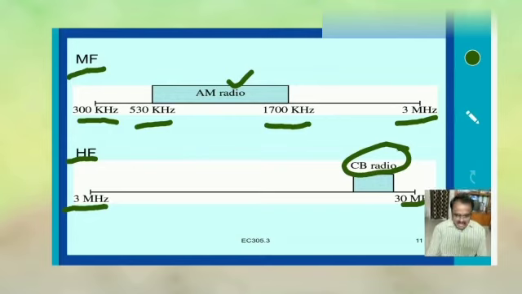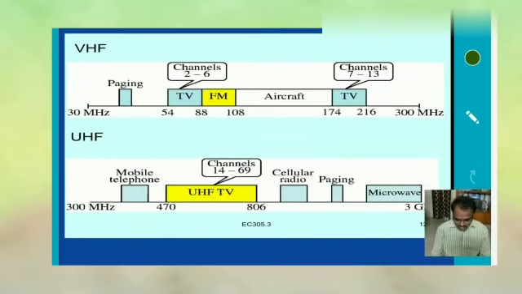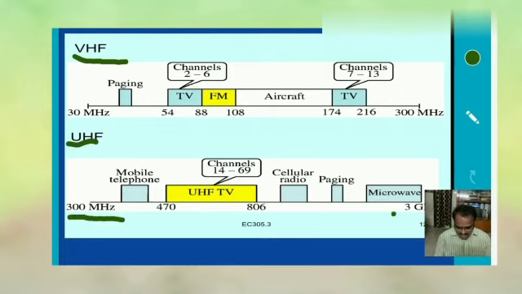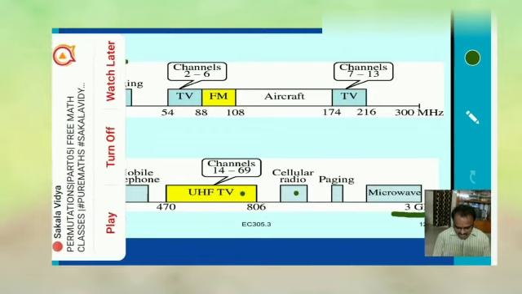VHF, very high frequency, 30 megahertz to 300 megahertz, is for TV channels, FM and aircraft channels; TV channels 7 to 13 are 174 to 216 megahertz. Ultra high frequency and mobile communication, 300 megahertz to 3 gigahertz, is for UHF TV, cellular radio, paging and microwave applications.